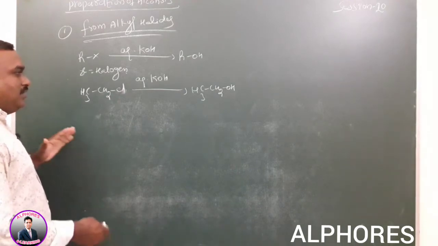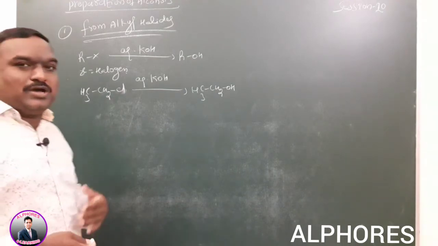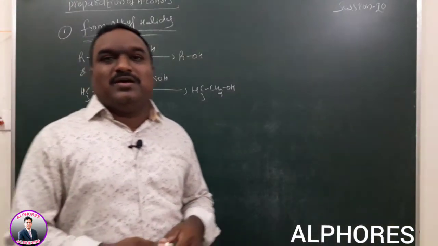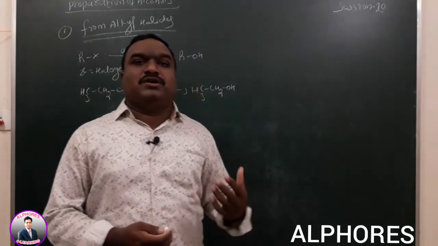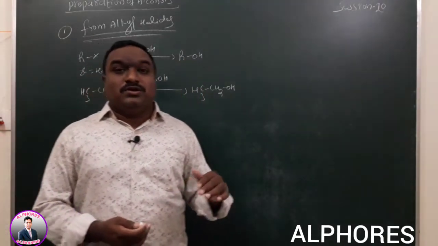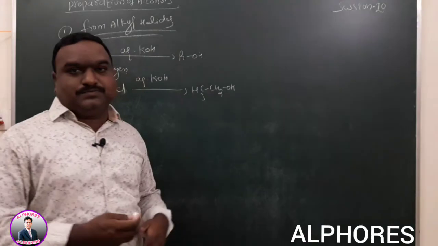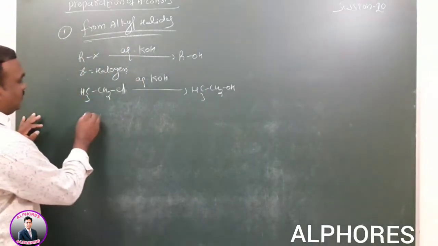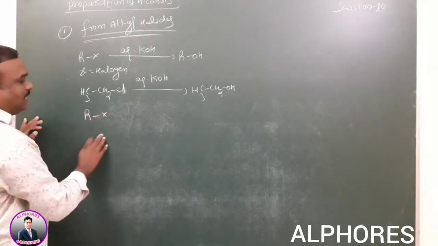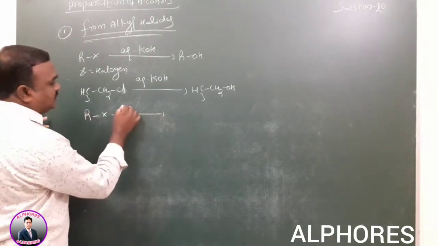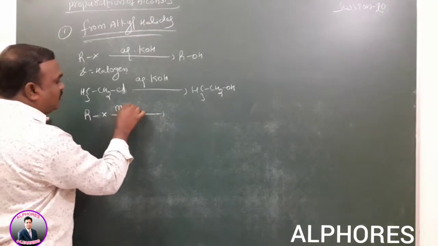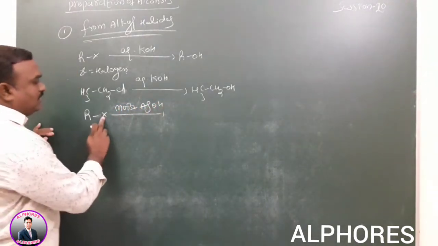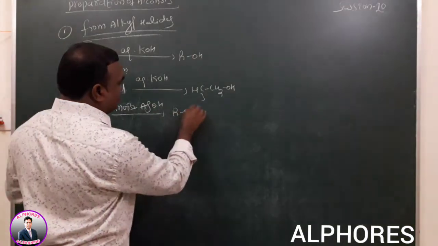But instead of aqueous KOH or aqueous NaOH, if you take moist silver oxide, or aqueous potassium carbonate or sodium carbonate, you will get a good yield compared to this method. That means here RX reacts with silver hydroxide, and X is replaced by OH.